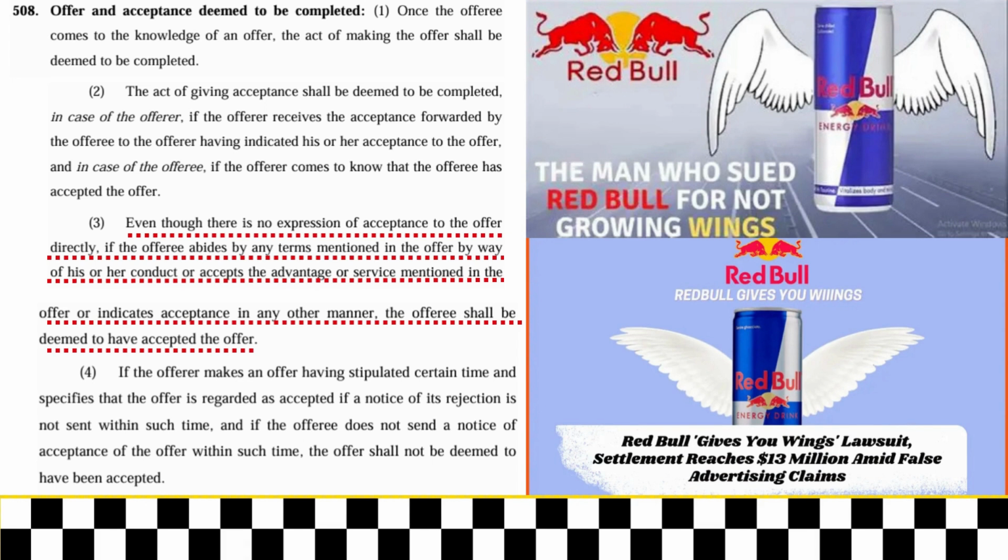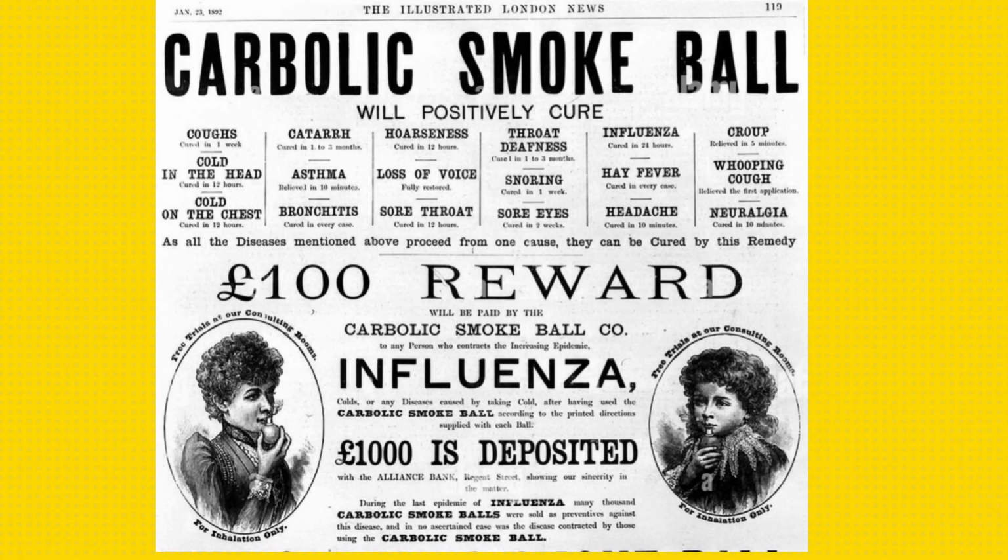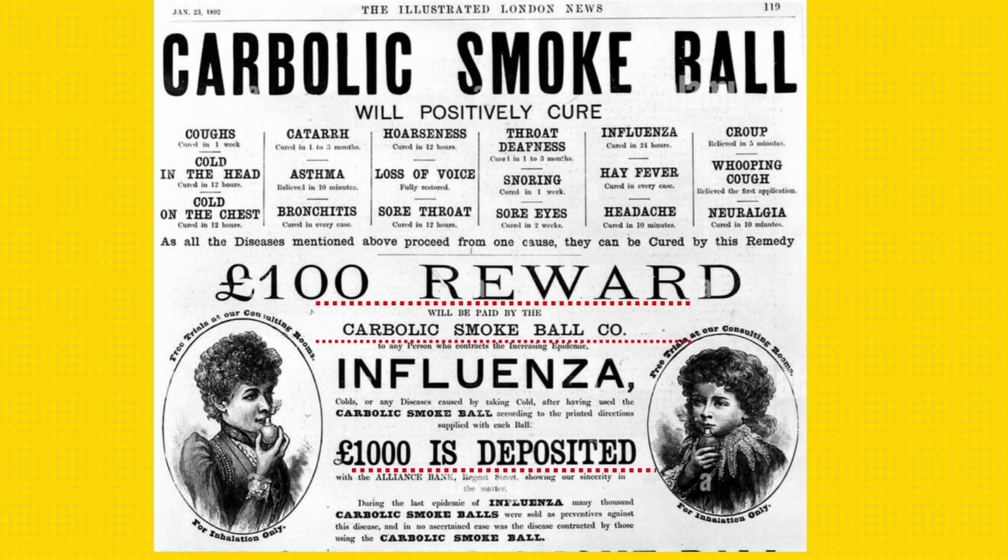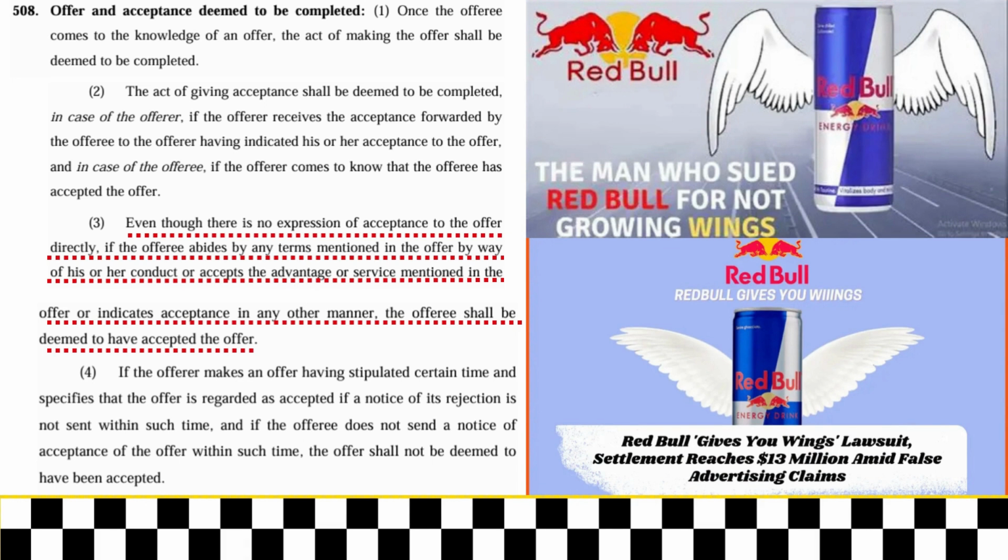There is money in this market, guys. If you can just spot fake ads and go to the courts, sue the company who made those fake ads, you can get a good sum of money. Because guys, section 508 subsection 3, even though there is no expression of acceptance to the offer directly, if the offeree abides by any term mentioned in the offer by way of conduct, which means that according to this case and Nepali law you will get your money, guys. You will get your money.